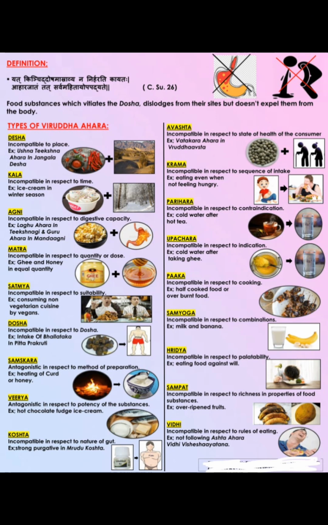In that case, if you give Vata-increasing dravyas to an old age person, again excessive Vata Dosha Vriddhi will happen. So that is Avastha Viruddha. Example for the Avastha Viruddha.